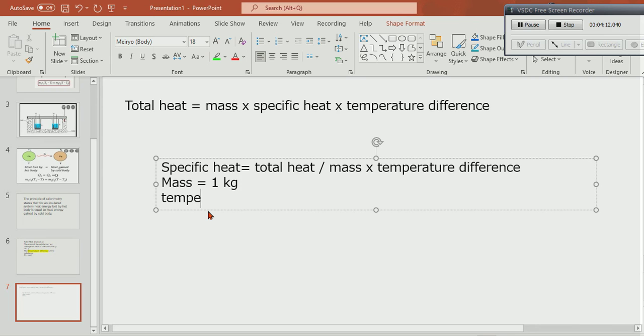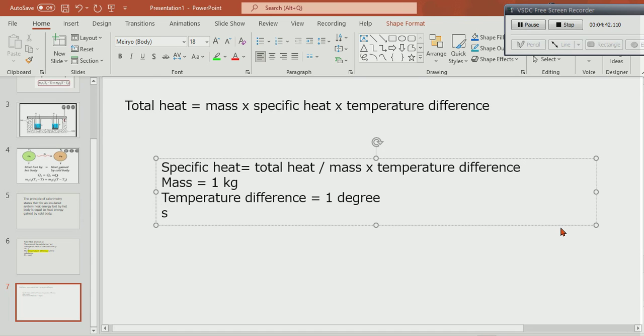Means in the definition, suppose mass of the object is 1 kg, and temperature difference is equal to 1 degree.